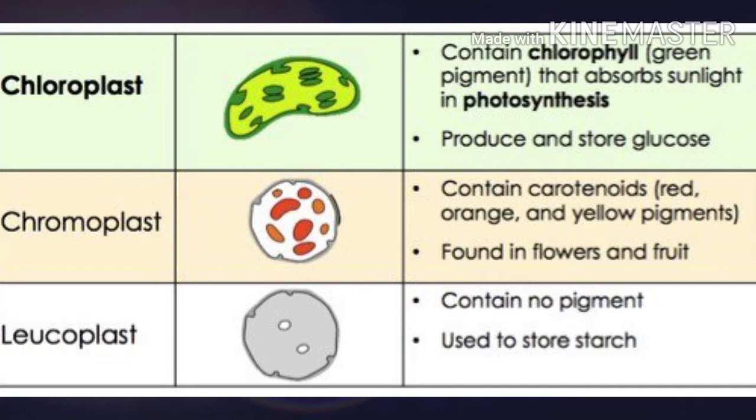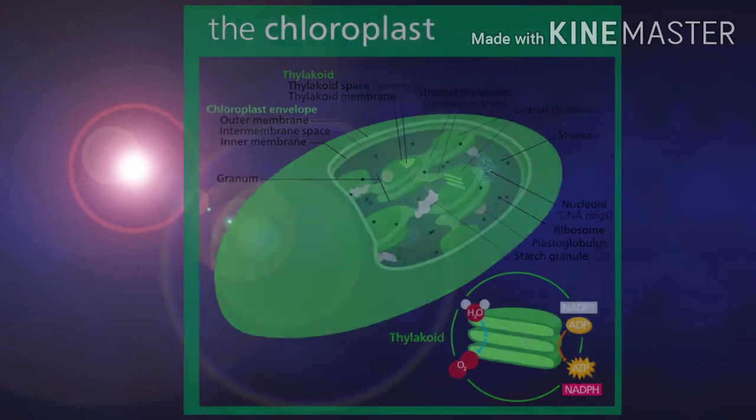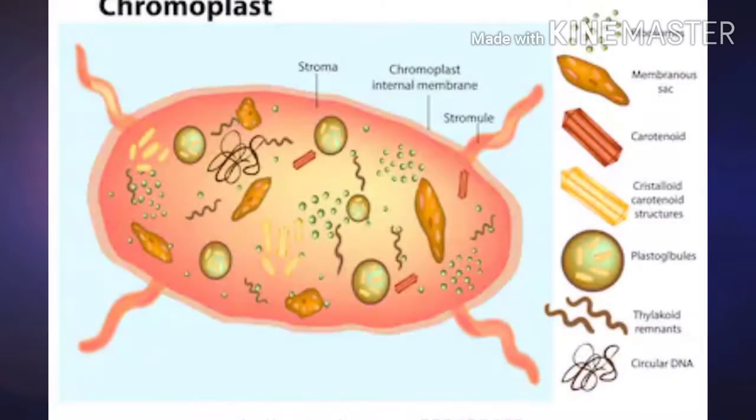So they contain color. Colors of various types like xanthophyll and carotenoid. They have colors like red, orange and yellow pigments. They also have green color, which is chlorophyll, but the green color is in very small amount. So these are not capable of performing photosynthesis. So they are non-photosynthetic. They are found in fruits and flowers, like carrot and red pepper, and they also act as a source of vitamin A in animal tissues.